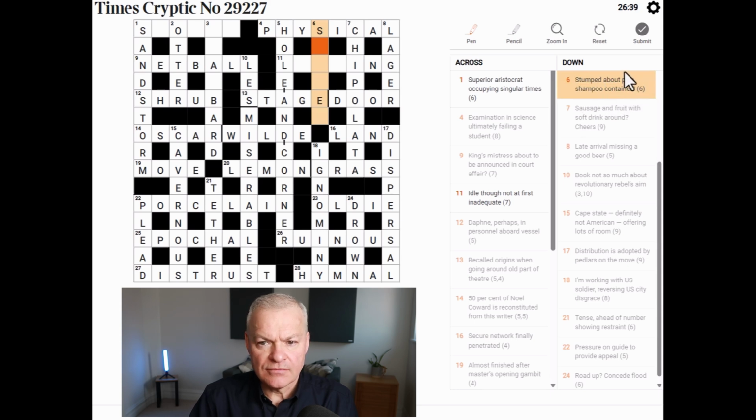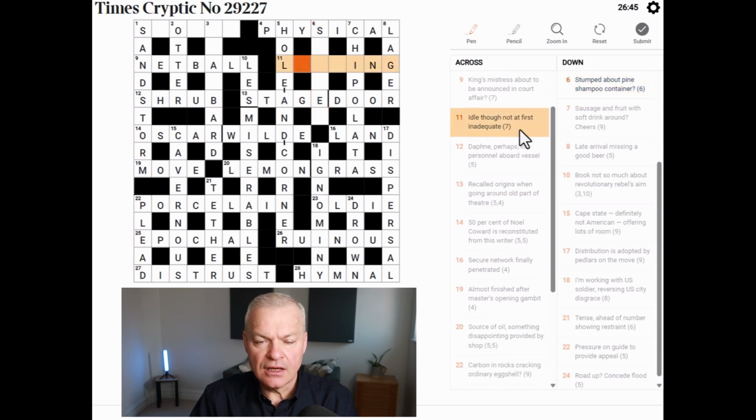And then the definition is going to be shampoo or shampoo container. Don't know. Idle. Though not at first. Inadequate. Yeah, this is lacking. So idle is slacking, not at first, without its initial letter. That gives lacking, which means inadequate.